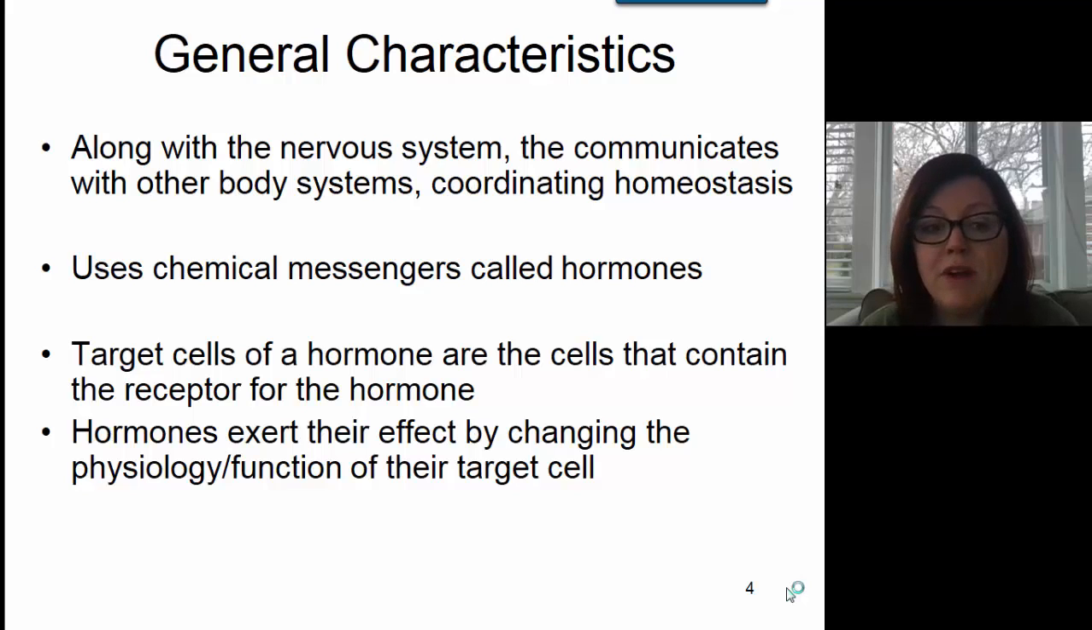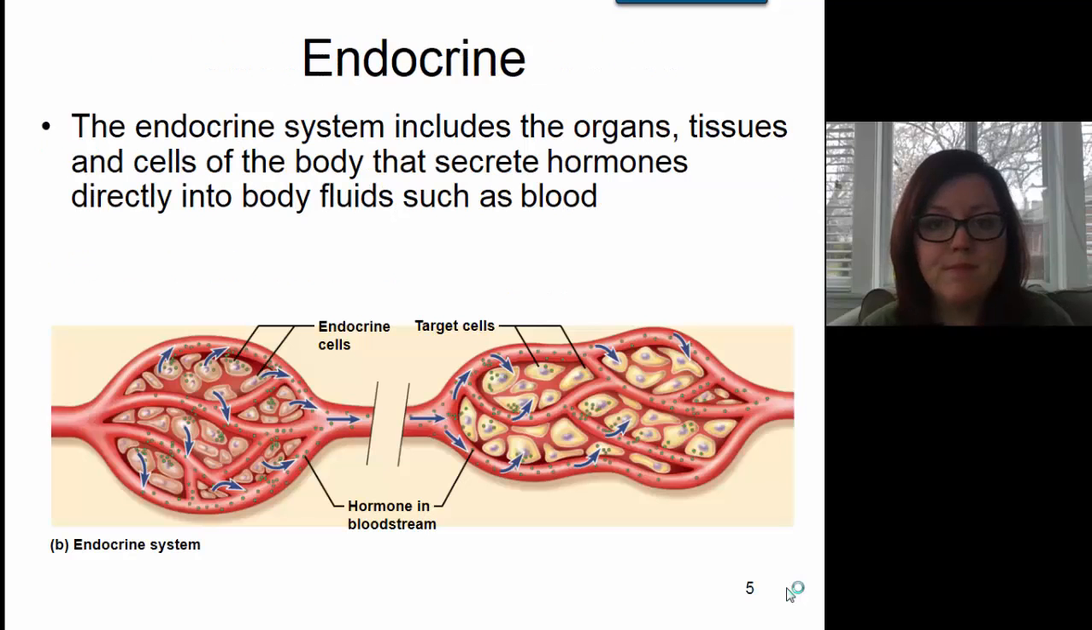Hormones exert their effect by changing the physiology or the function of their target cell. The whole point of the hormone is to send a message to the cell, and that message is usually to start doing something or to stop doing something or to continue doing something. In either case, there's some sort of message that is sent to the target cell.